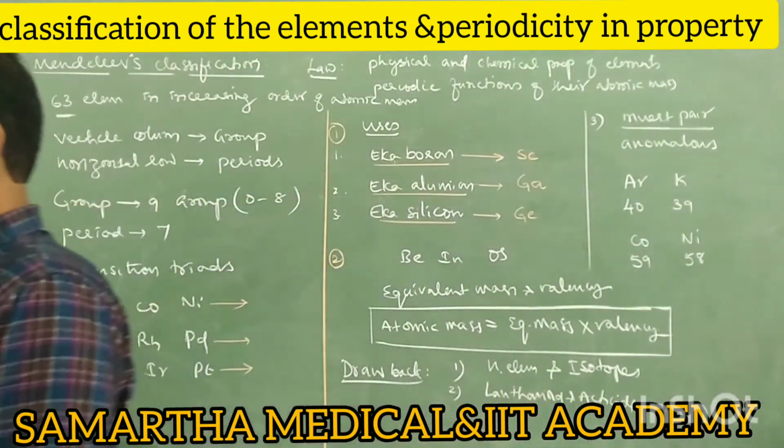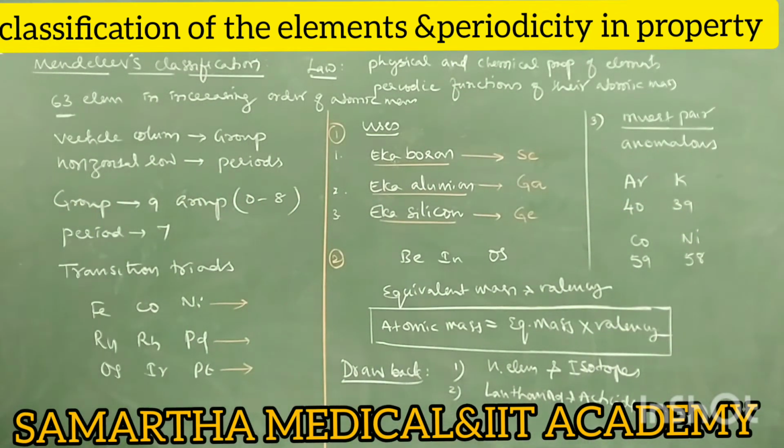Mendeleev has arranged the elements in vertical columns and horizontal rows.